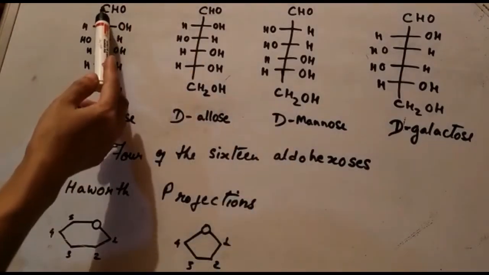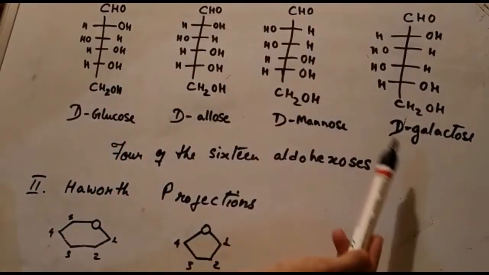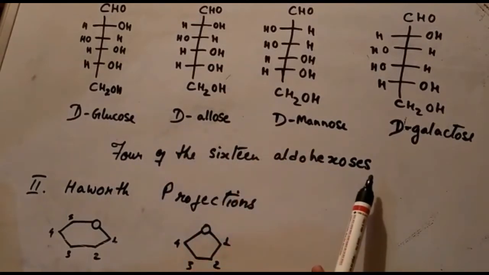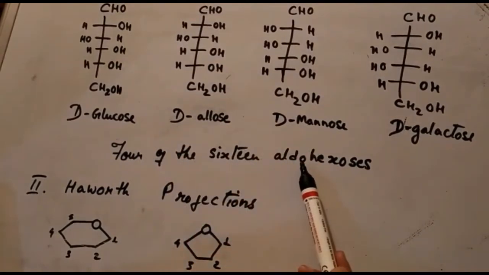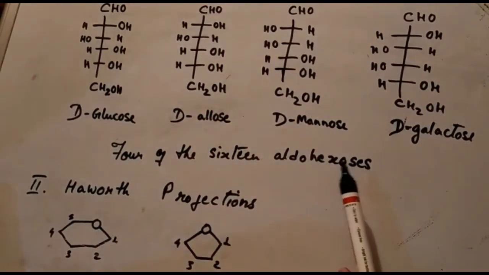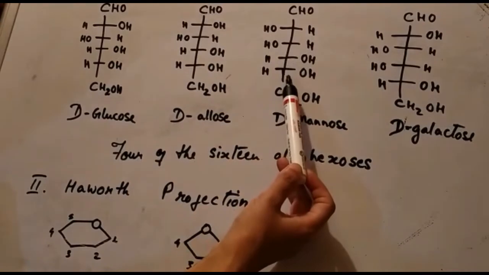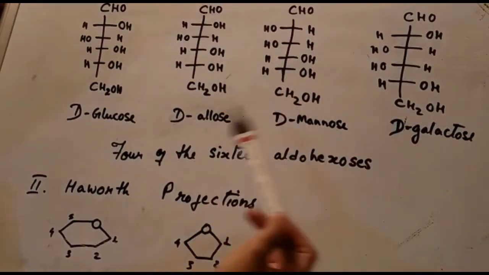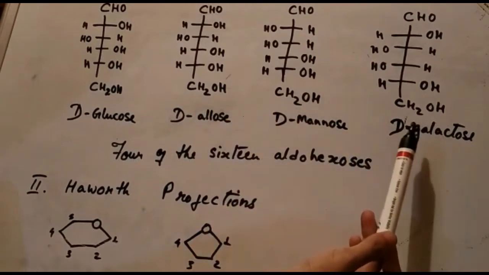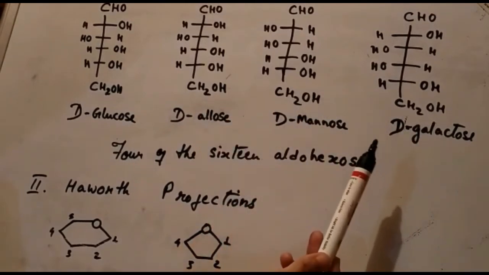Because they have an aldehyde group. As you can see here, I have given 4 of the 16 aldohexoses. Aldo because they contain an aldehyde functional group, and hexoses because they have 6 carbon atoms in their molecule. So these are examples of 4 of the 16 aldohexoses that are similar in structure.